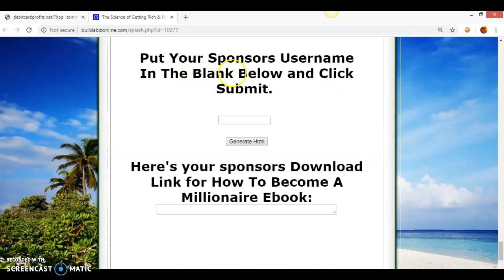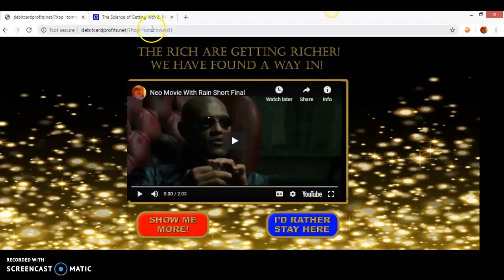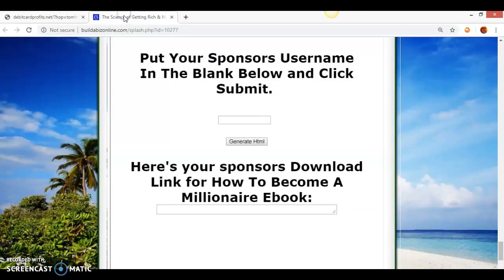Down at the bottom of this page, you're going to go back here. You're going to take your sponsor's ID after the equal sign right there. You're going to come back here, paste it in here, generate the HTML code right there, copy and paste it, put it in a new window right here.